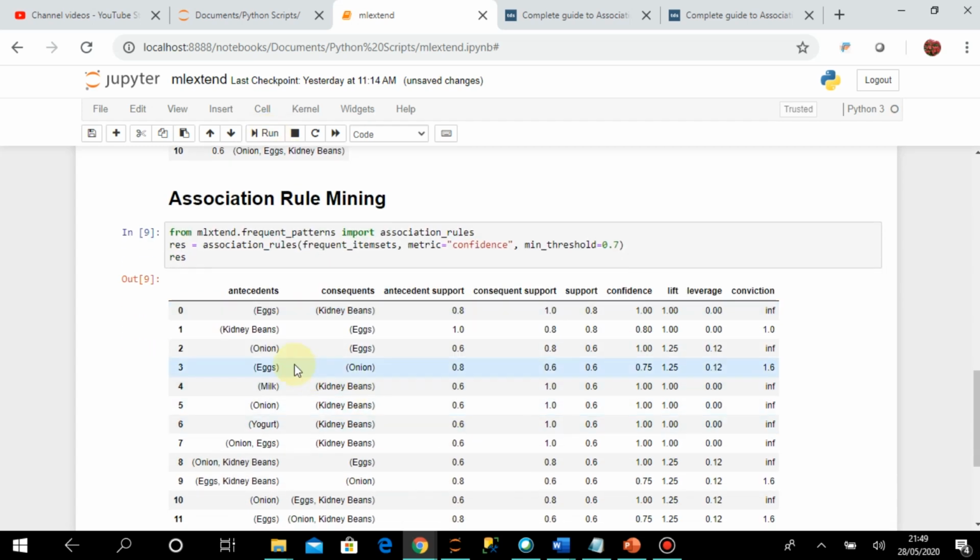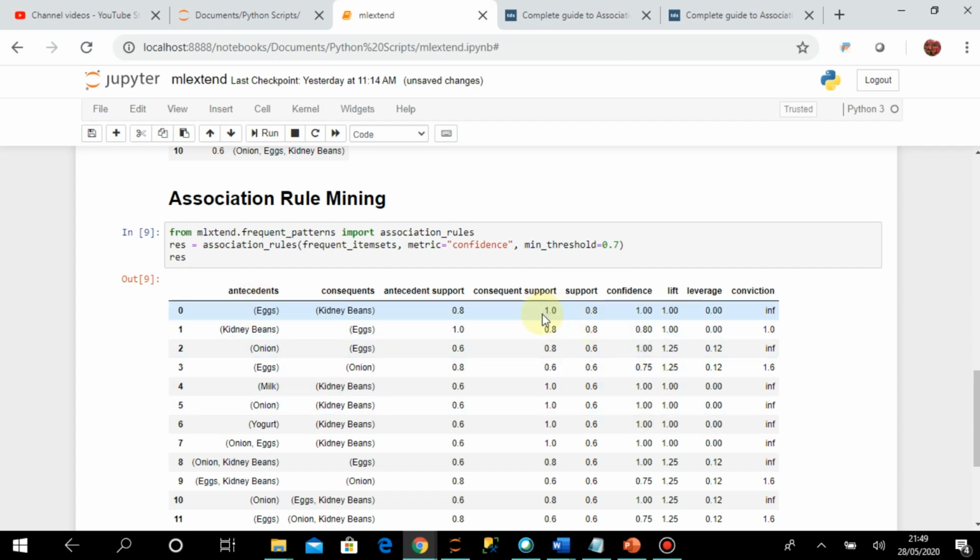So now you can see that it is showing you in the form of antecedent to consequent, because here it is important which elements are in the antecedent and which are in the consequent. In the first rule, from eggs to kidney beans, the antecedent support is 0.8, that means the support of only eggs.